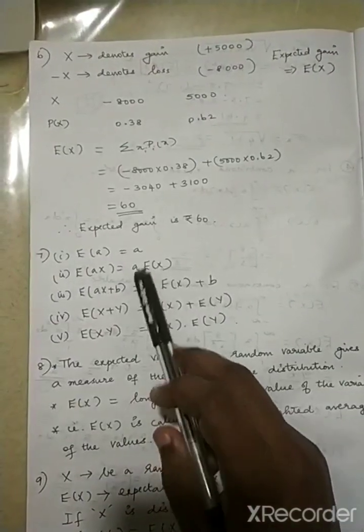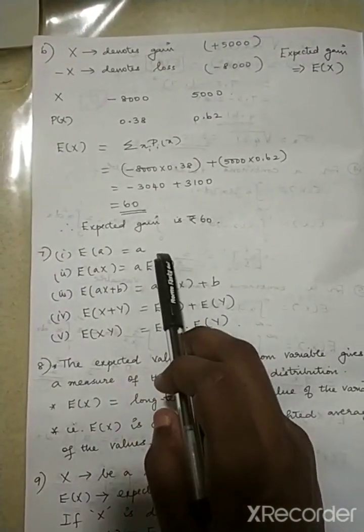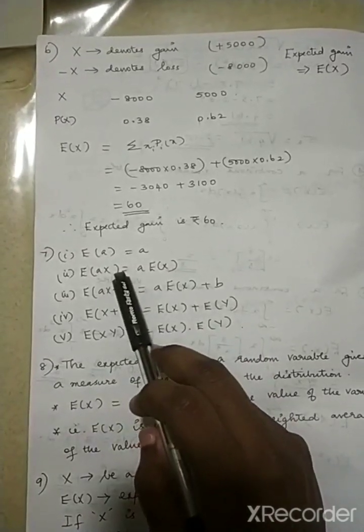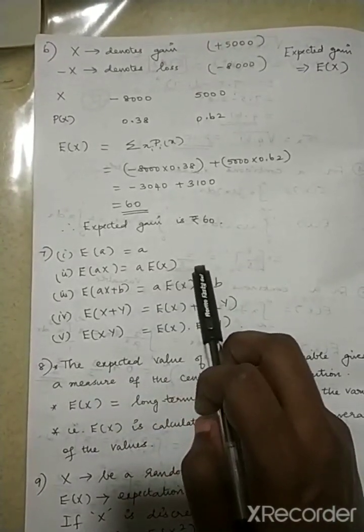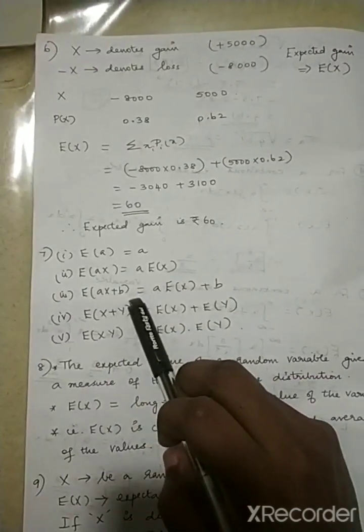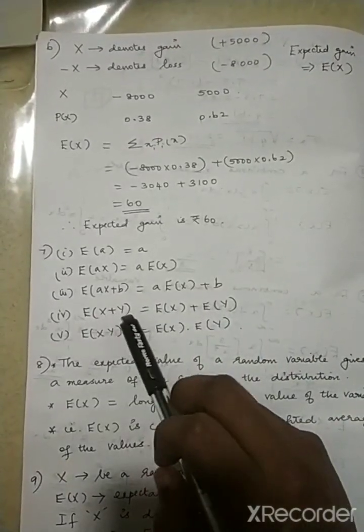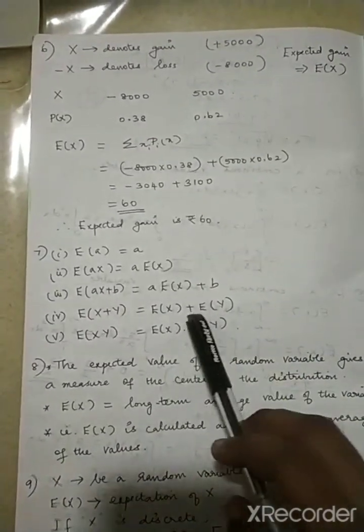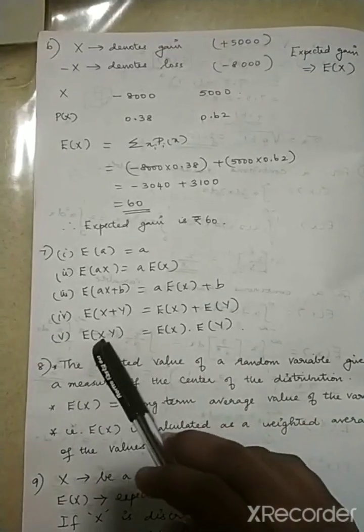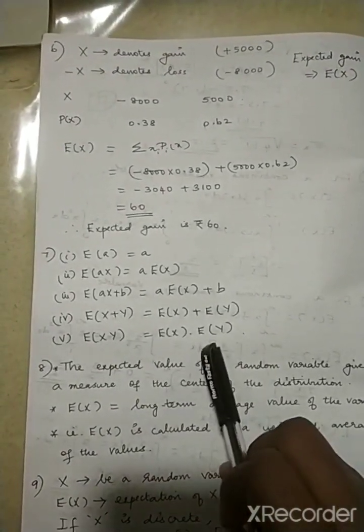Now coming to the seventh question. What are the properties of the mathematical expectation? So E of a is equal to a. E of ax is equal to a into E of x, where a is a constant. Now E of ax plus b is equal to a into E of x plus b. Now E of x plus y, this is the additive rule, that is E of x plus E of y. Now E of xy, this is a multiplicative rule, that is E of x into E of y.